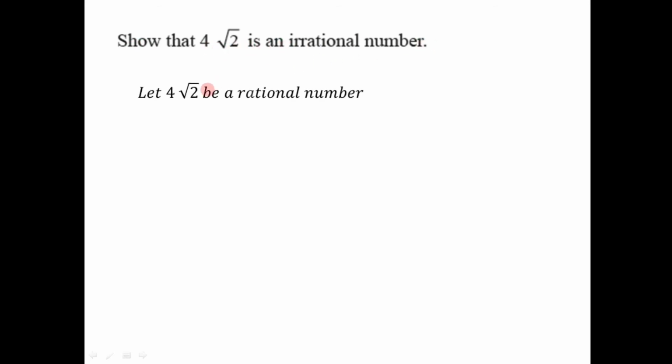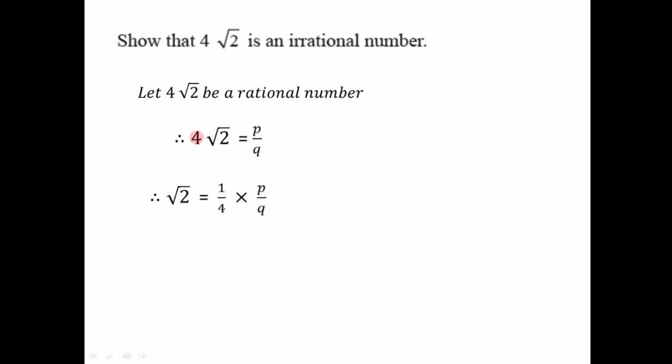Now let us consider one example based on that. Show that 4 root 2 is an irrational number. So if we have to prove 4 root 2 is an irrational number, let us assume that 4 root 2 is not an irrational number. So if it is not an irrational number, then it must be a rational number. So let us consider 4 root 2 is a rational number. So if it is a rational number, it can be expressed as p divided by q. So 4 root 2 is equal to p divided by q.